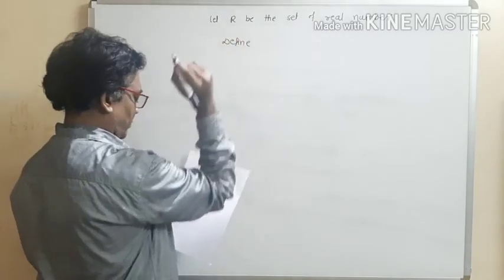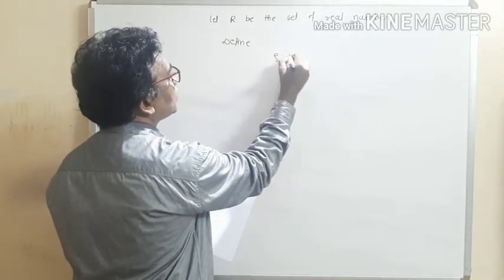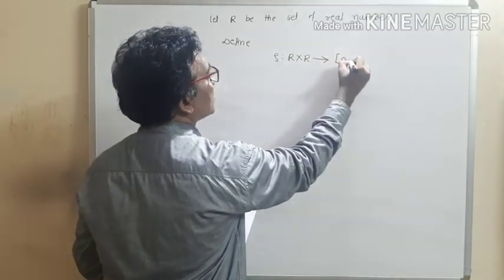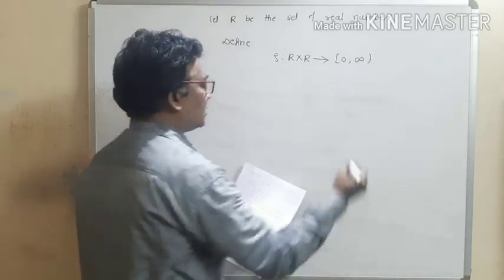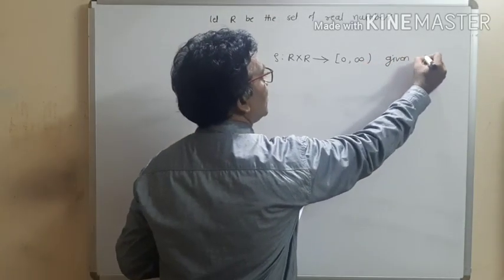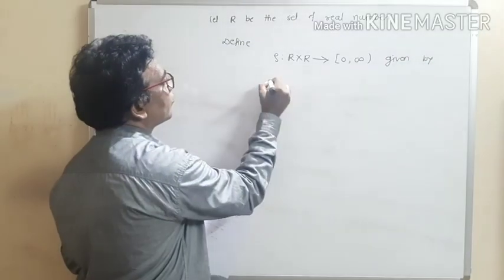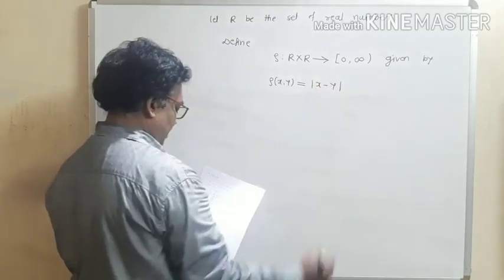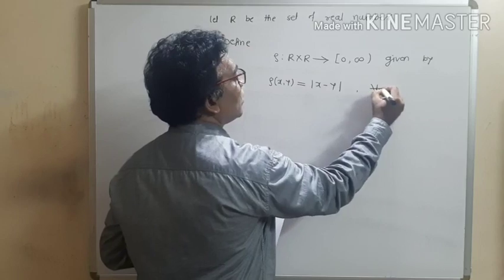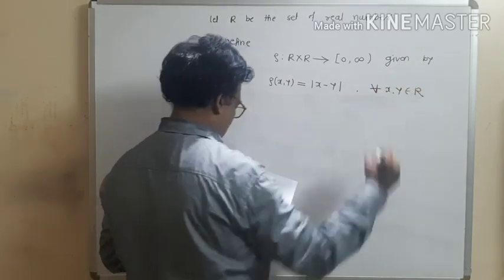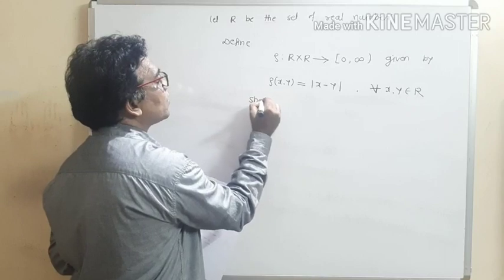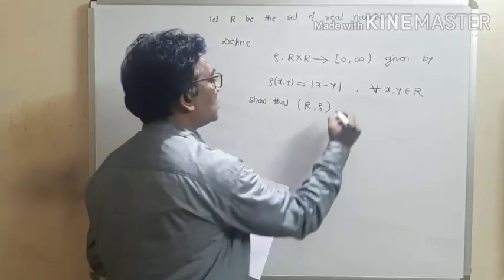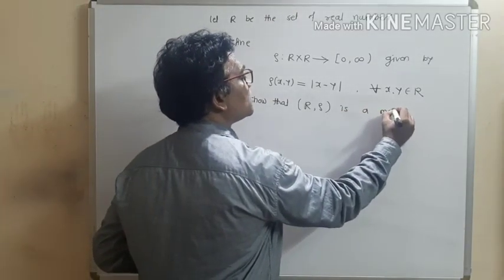Define rho from R cross R to [0, infinity) given by rho of (x, y) equal to mod x minus y for all x, y belonging to R. Show that (R, rho) is a metric space.